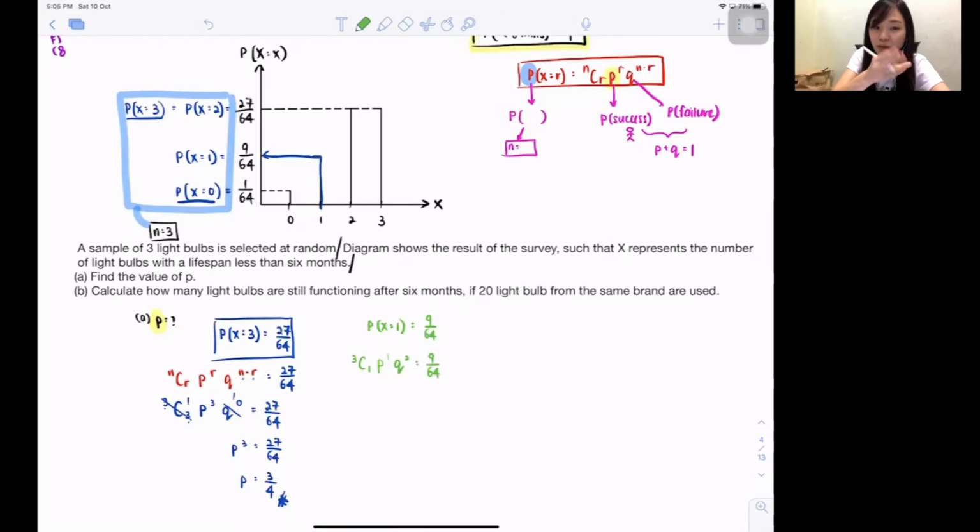Because when I'm using 3, p and when I'm using 3, the q being set off. Being set off only left 1 unknown. Left 1 unknown, isn't it very easy to do? But if I'm doing 1 or 2, my p will left a bit. My q will left a bit. Then in that way, we'll have 2 unknown. Then 2 unknown is very difficult. Obviously can also, but it's very difficult for you guys to get the answer later. So the easiest to use is always the first and the last one.